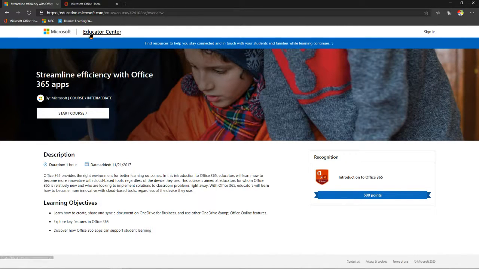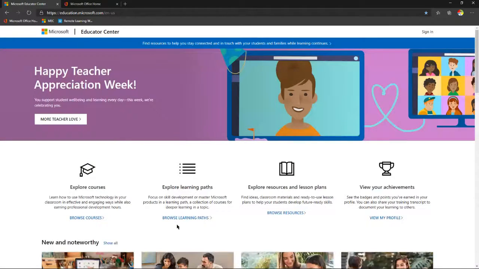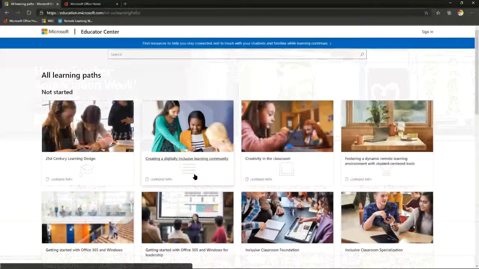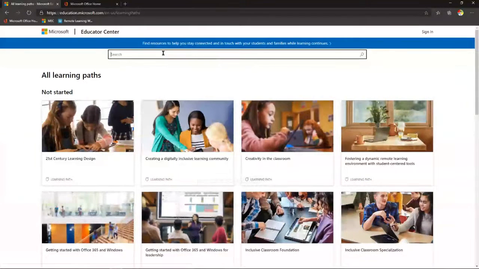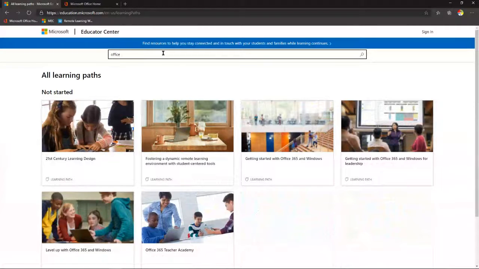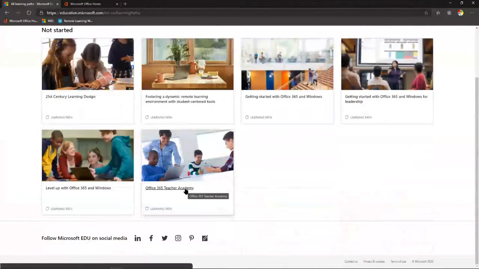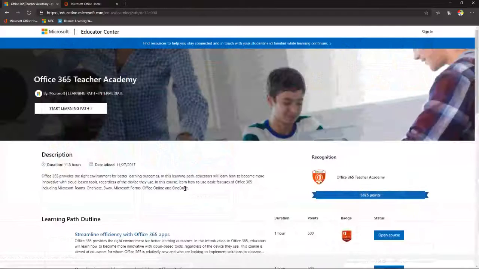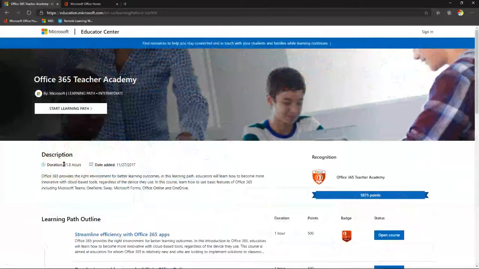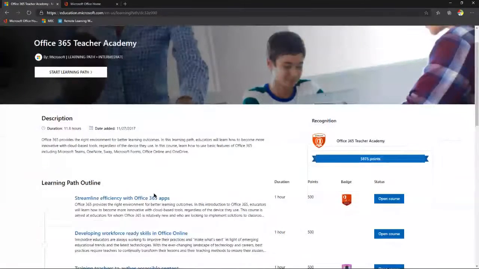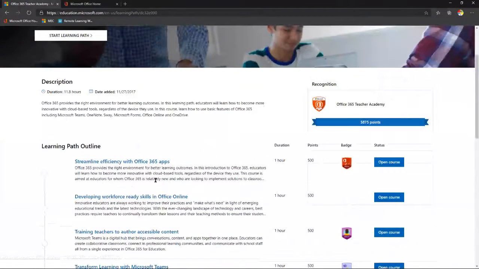All right. Now, we also have groups of courses, and these are called our learning paths, right? So if I click here on Browse Learning Paths, these are the groups of courses, as I said. So if I wanted to look up something like Office, you can see here there's a series of these learning paths, and one in particular I want to draw your attention to is Office 365 Teacher Academy. Now look at this, it is nearly 12 hours worth of PD, and what we've done is we've built the courses together one after the other.